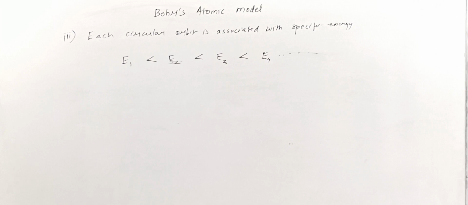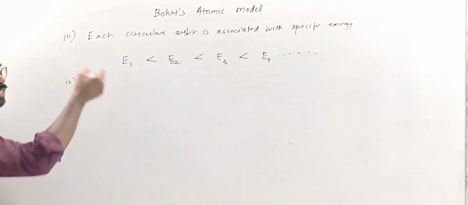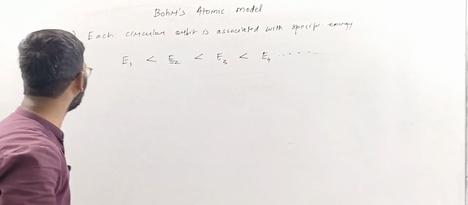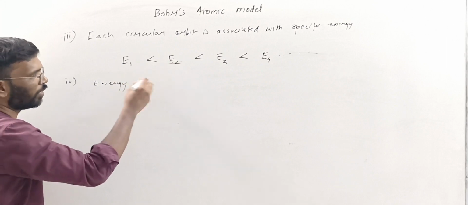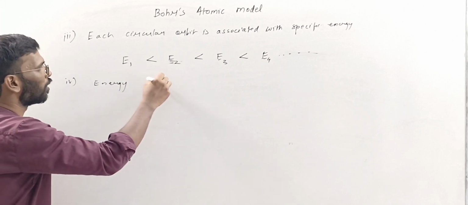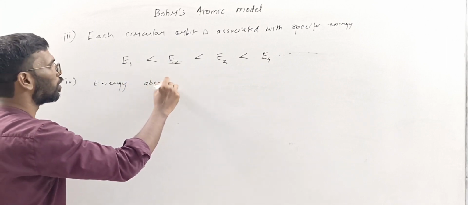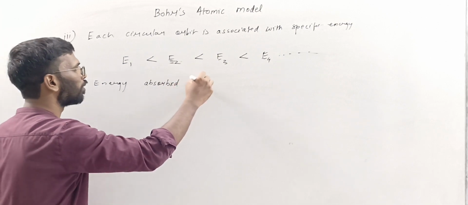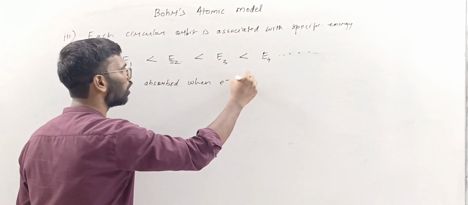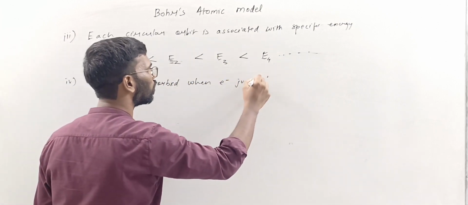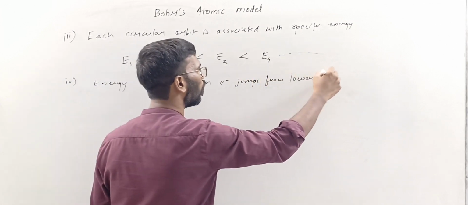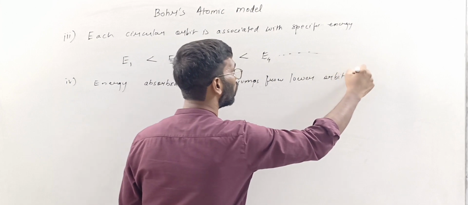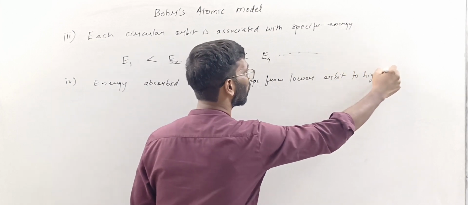Fourth, energy is absorbed or emitted only when an electron jumps between orbits. Energy is absorbed when the electron jumps from a lower orbit to a higher orbit.